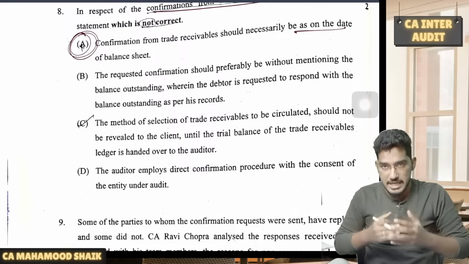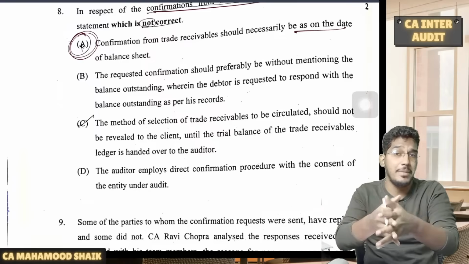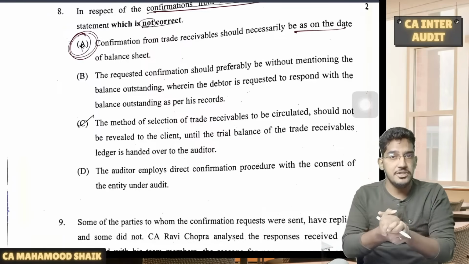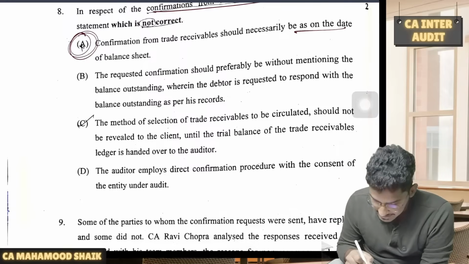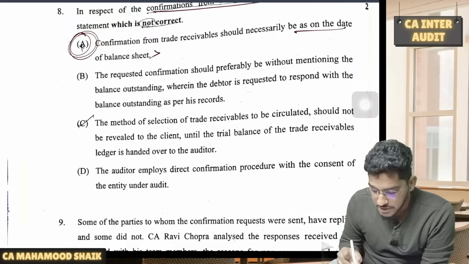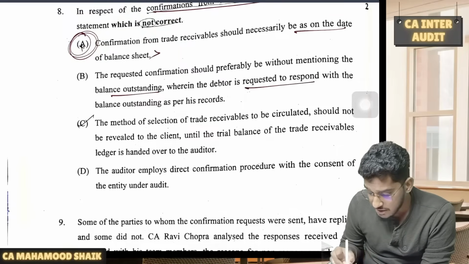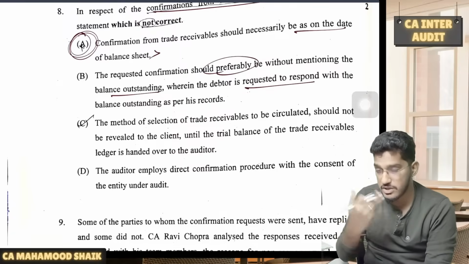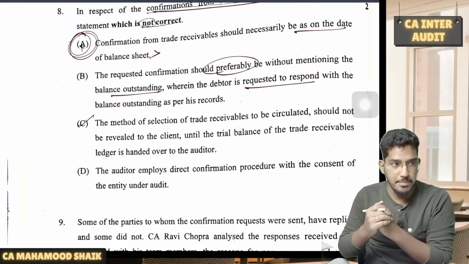Why? Because you can get the external confirmation either as on the balance sheet date or some other date which will be closer to the balance sheet date is also acceptable. It need not always be only on balance sheet date. It could be on some alternative date also. Next, this is incorrect statement. The requested confirmation should preferably be without mentioning the balance outstanding wherein the debtor is requested to respond with balance outstanding. Yes, preferably if you do it, that will be better. Instead of asking him to confirm, you directly ask him the amount. That will be much better comparatively.